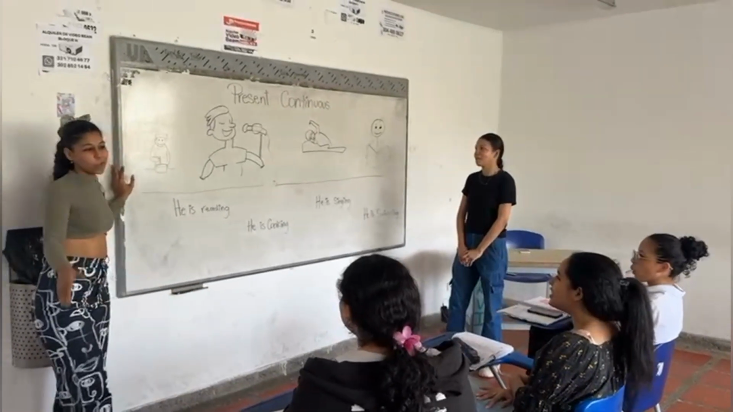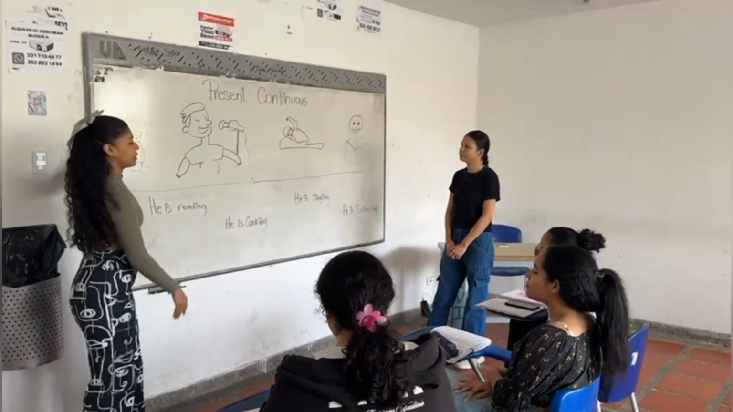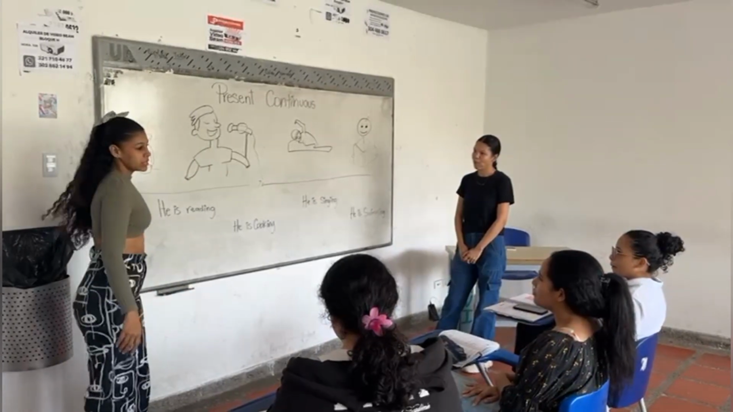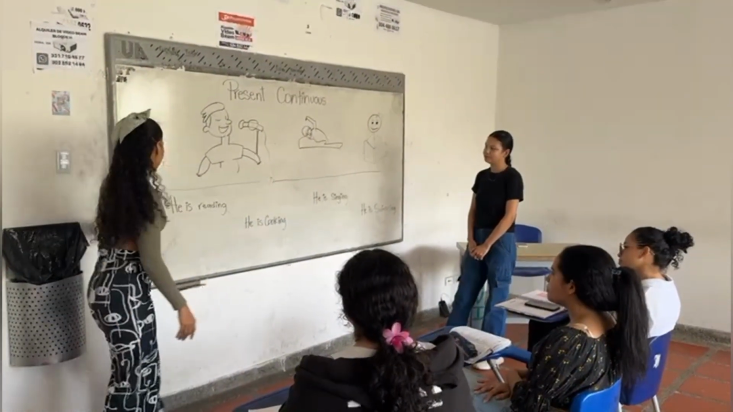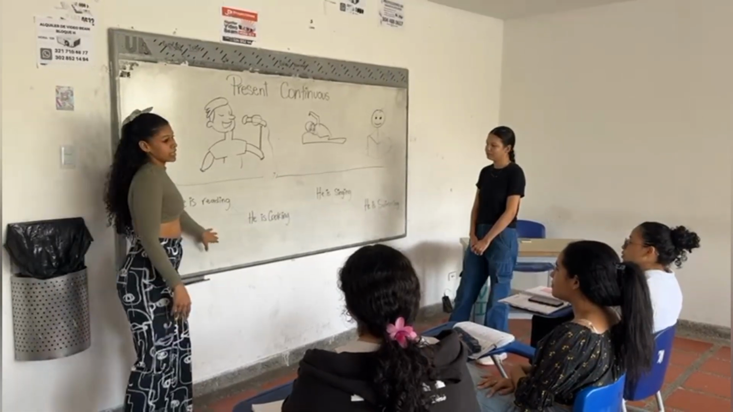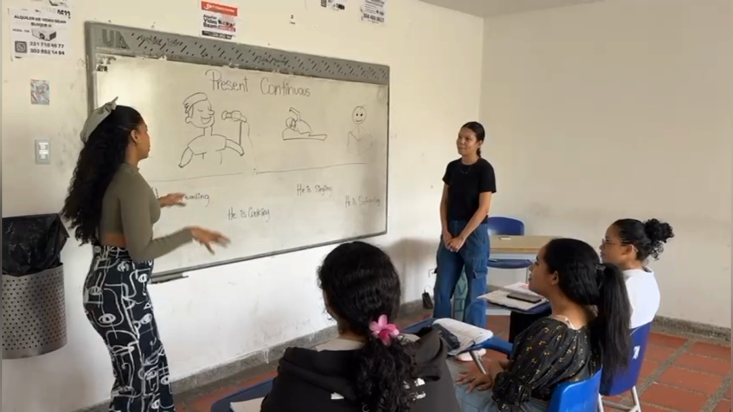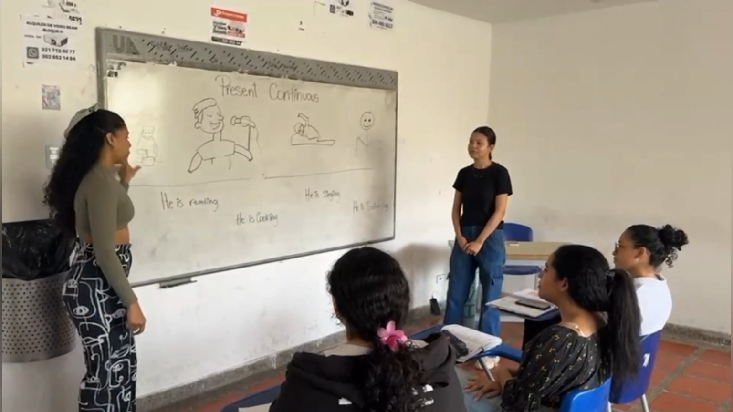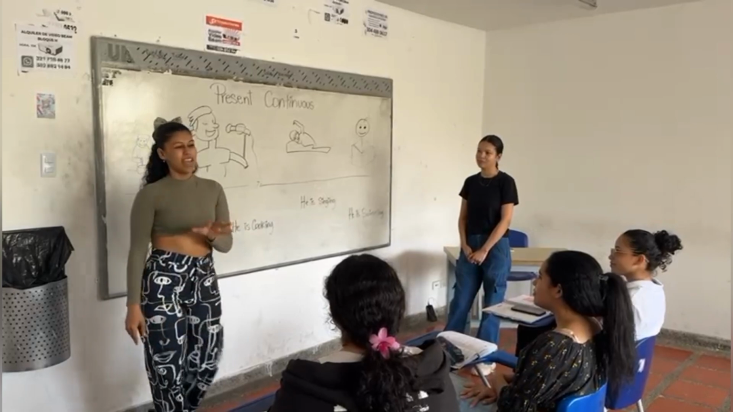So today we will work in the present continuous tense. We have here on the board two columns. In this column, we have some pictures, and in the other, we have some sentences. The idea is that you need to match those pictures with these sentences. So let's start. I will give you 3 minutes.